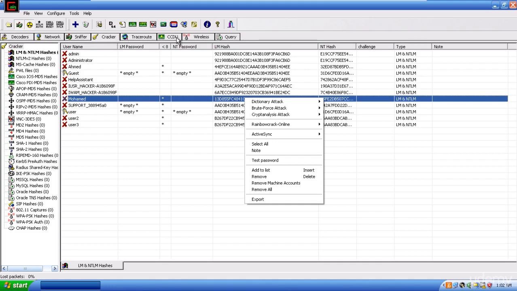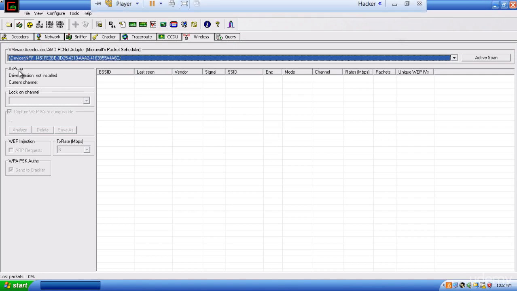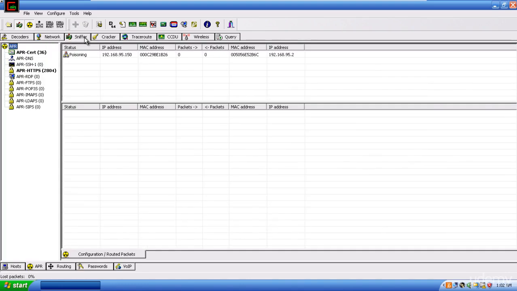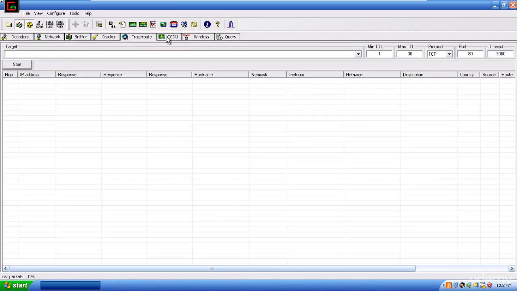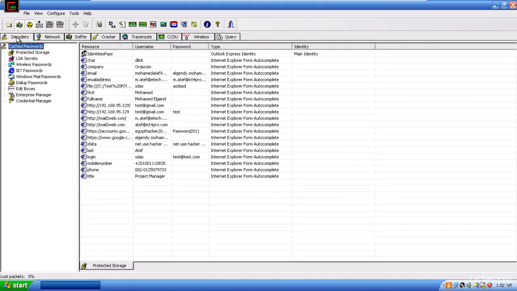The other tools are not used anymore, especially the wireless one. We have more advanced tools for wireless where you can try to get the WEP key, but actually no one is using that anymore because we have different tools with more advanced techniques to do that. So this is just a summary of these tools. They are very handy, and I strongly recommend you download them, start discovering the tools, and start doing some attacks on your own network using these tools to see how effective they are.